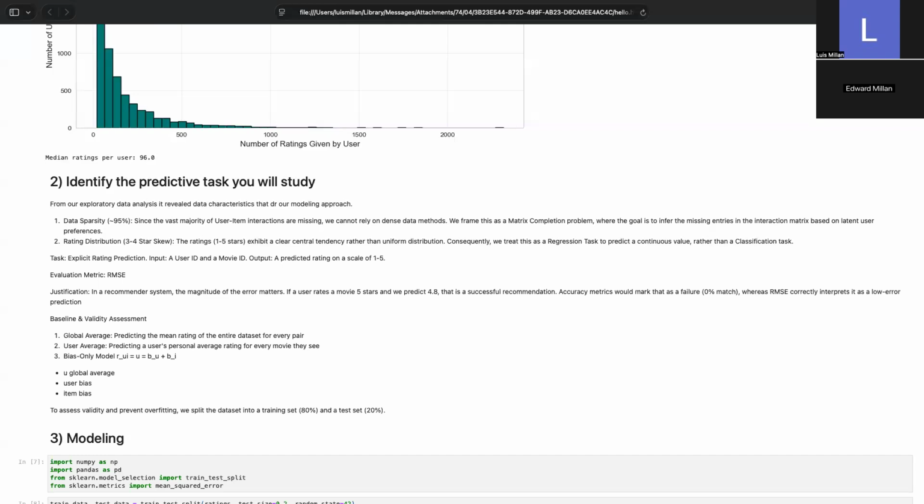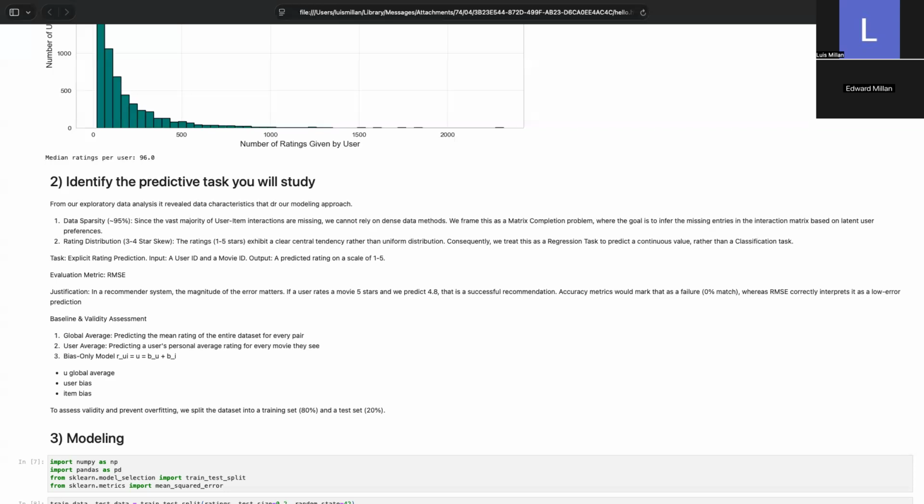Our goal is to infer the missing entries in the user item interaction matrix, with our input being a user ID and movie ID. And our output is a predicted rating on a scale from 1 to 5. For our evaluation metric, we use root mean square error. We chose this over accuracy because in recommendations, the magnitude of the error matters. Predicting a 4.8 for a 5-star movie is a success, whereas a strict accuracy metric will mark it as a failure. Also, compared to mean absolute error, root mean square error penalizes large outliers, forcing our model to avoid terrible